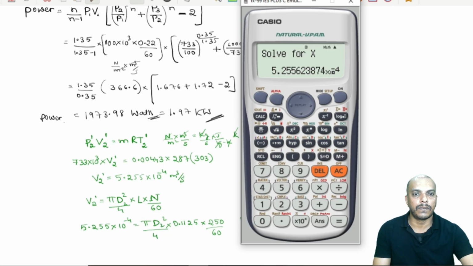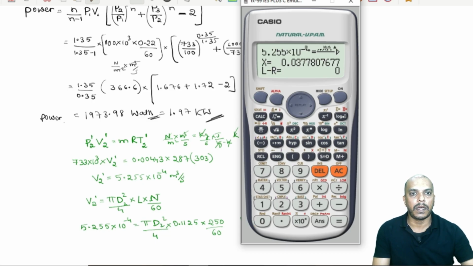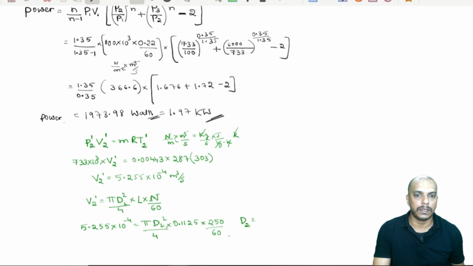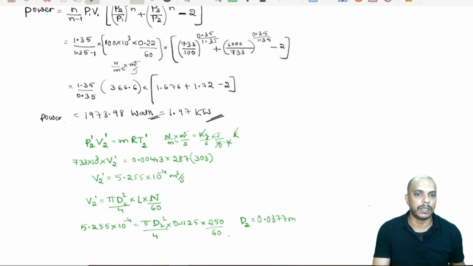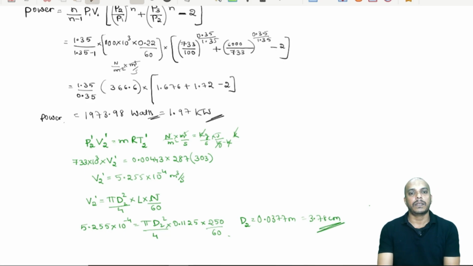Now, solve for diameter. Now, the diameter is 0.0377 meter, or we can say multiply it by 100, 3.778 or 3.78. So, 3.78 centimeter. Okay. Thank you.